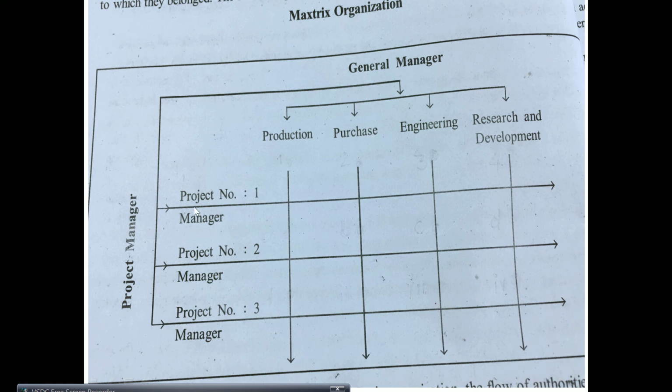Why do they have to add the horizontal aspect? Because now on the global platform, multinational companies have many projects abroad also. So project office managers are appointed for as many projects as they have. Right now they have shown 3, but a company may have more than 3. So now a project manager is going to select expert employees from all these functional departments.